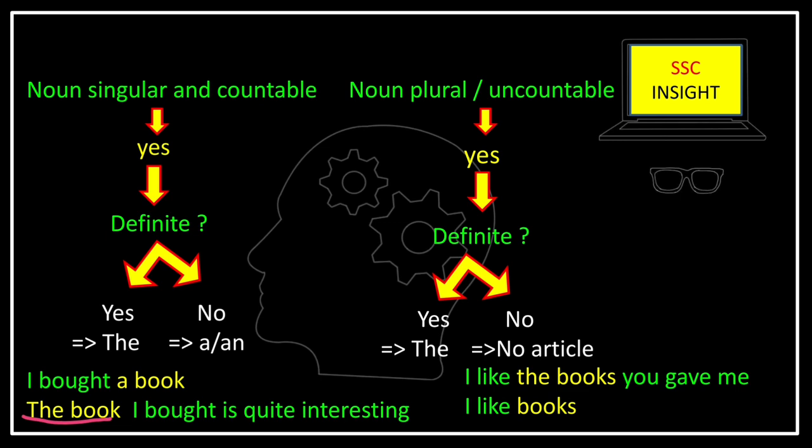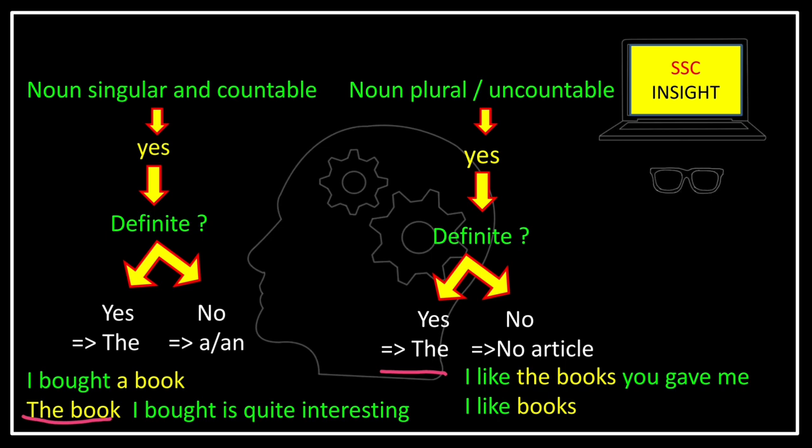Now when the noun is plural or uncountable, in that case we have to notice whether that plural or uncountable noun is definite or not. If we notice that the noun is definite, then we will use the. And if the noun is indefinite and plural or uncountable, then we will use no article.